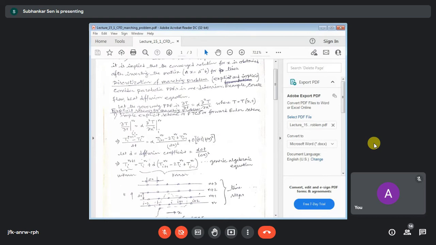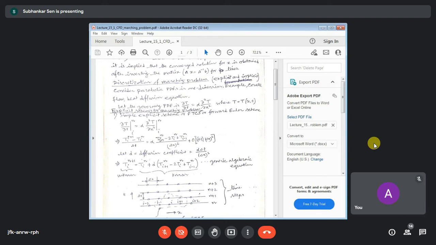So it is T_i at the same point. We are finding the difference in temperature at the same point but at different time levels. So this is T_i^(n+1) minus T_i^n, divided by the increment in time. On the right hand side, we are using the central differencing scheme, and this is the expression for central differencing.